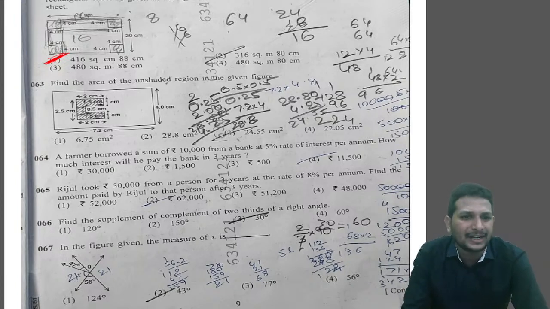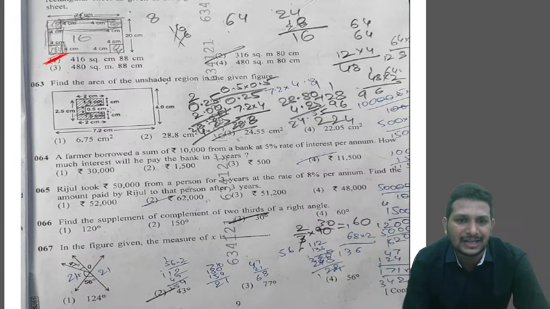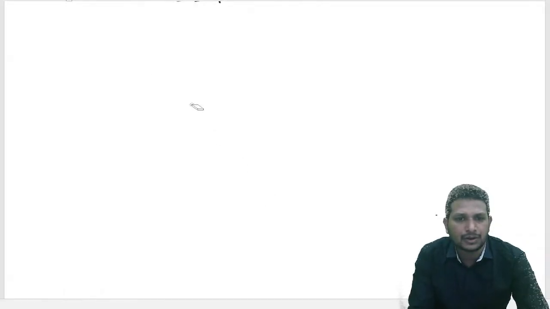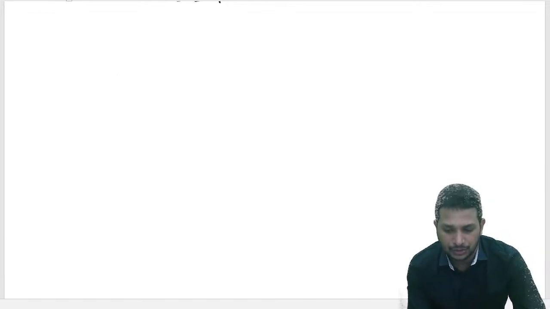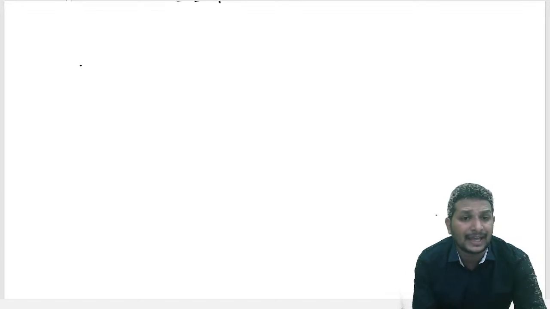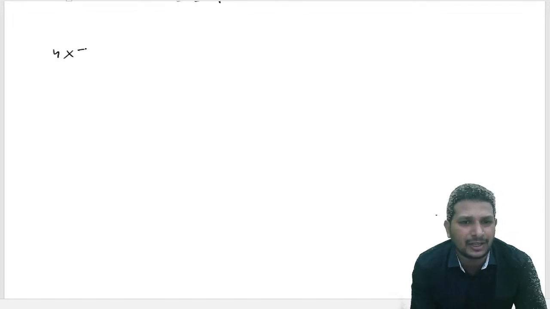If I join this like this, we get the rectangle again. The outer rectangle's dimensions are length into breadth. Here the breadth is 4 and the length is 7.2.